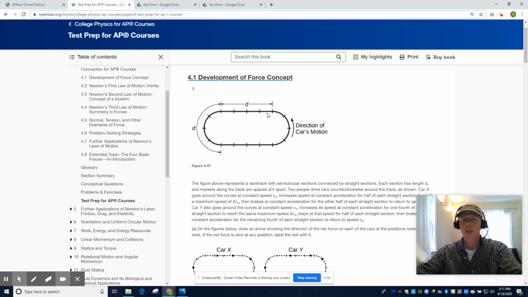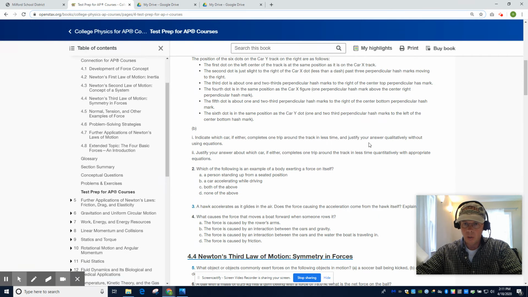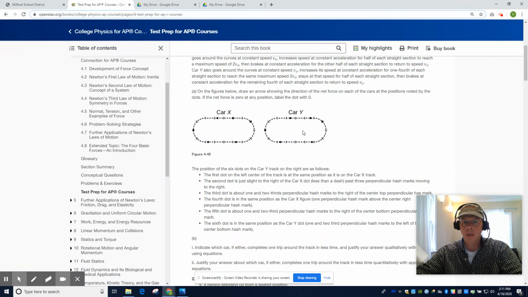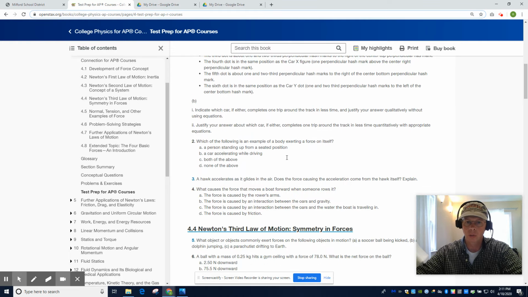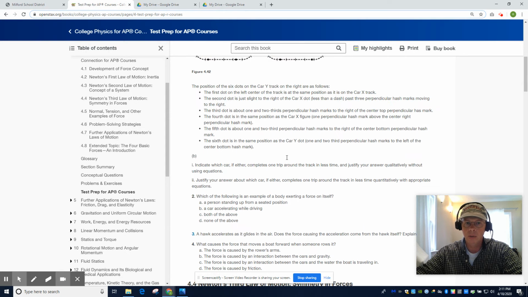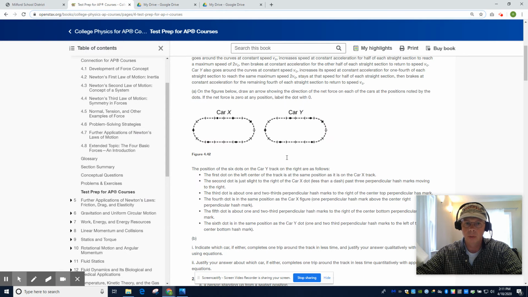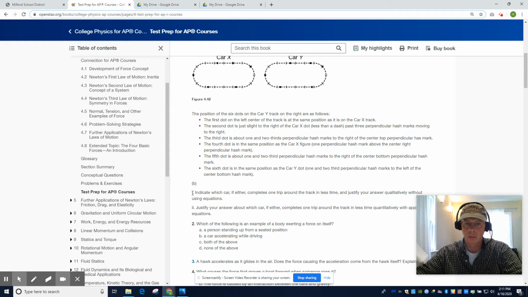So, the qualitative answer is, well, car Y spends more distance at the high speed, 2VC, and so you would expect, qualitatively, car Y to win. So that is the answer to the qualitative part, right here.